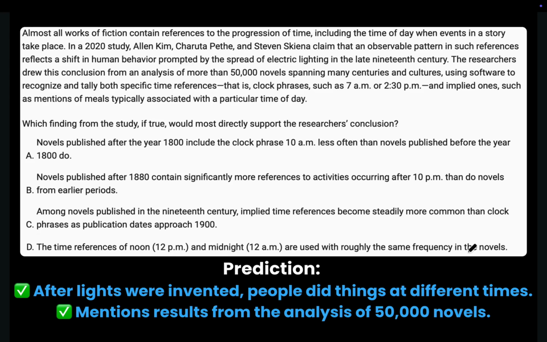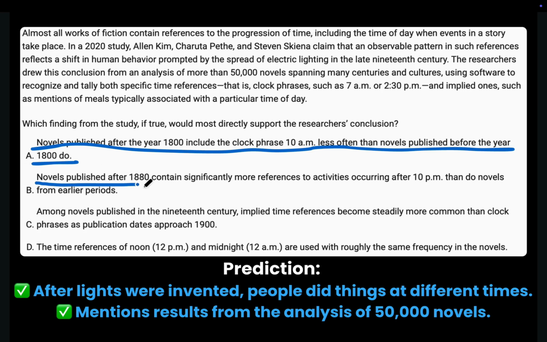Alright, now let's look at the multiple choices. Choice A says, novels published after the year 1800 include the clock phrase 10 a.m. less often than novels published before the year 1800 do. Mentioning 10 a.m. fewer times does not clearly show that people started doing things at different times. Therefore, this choice is wrong.